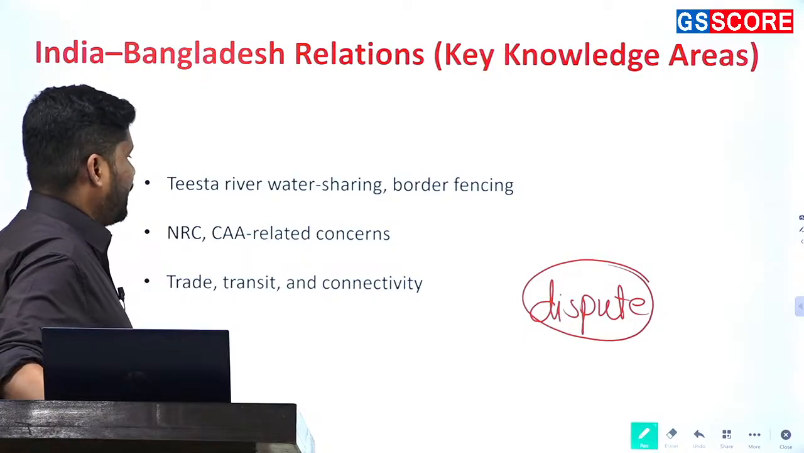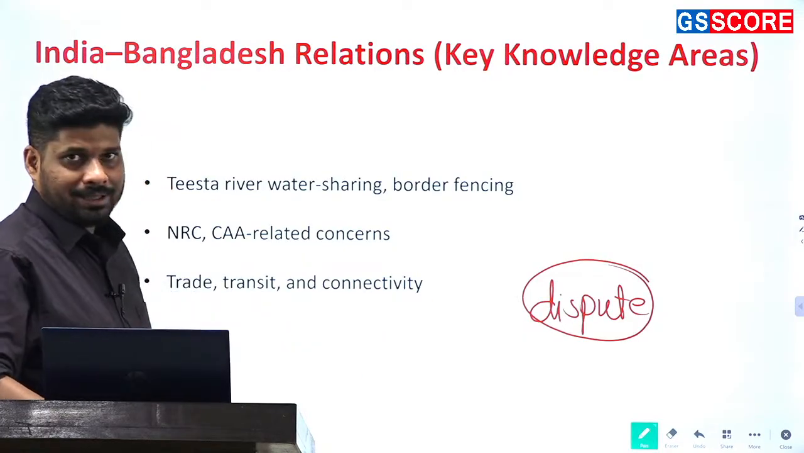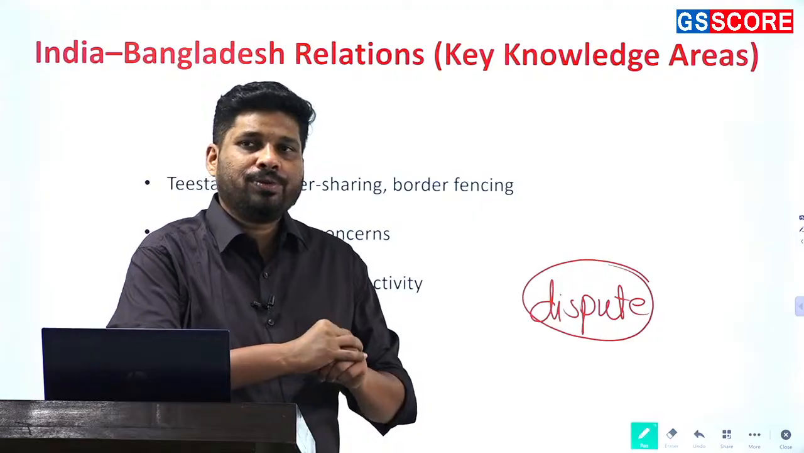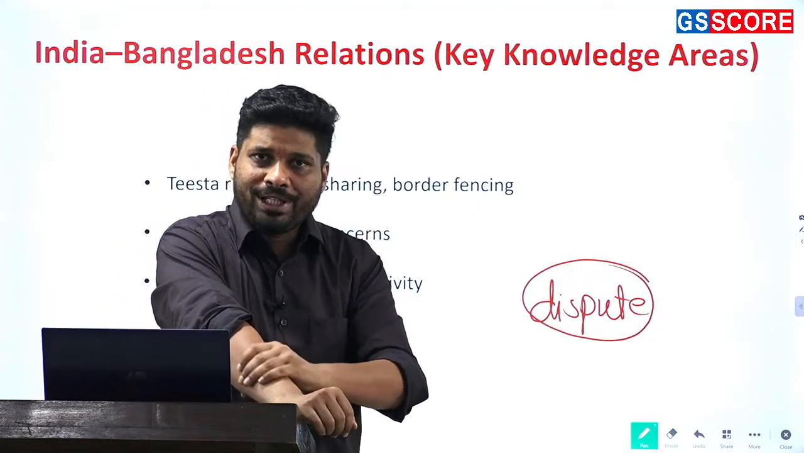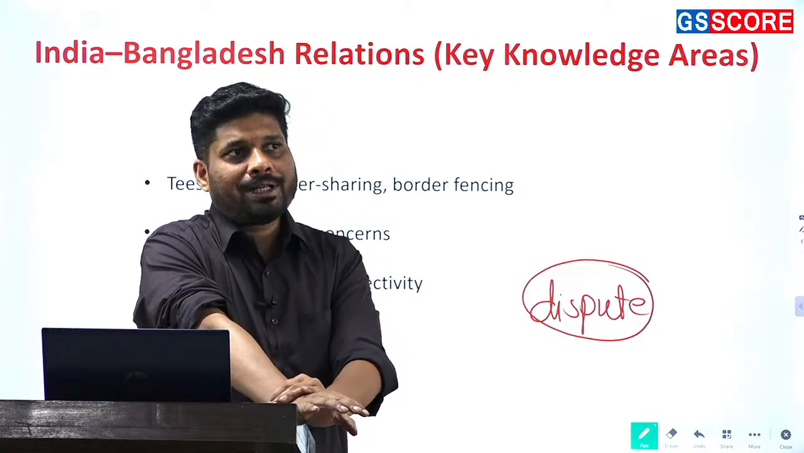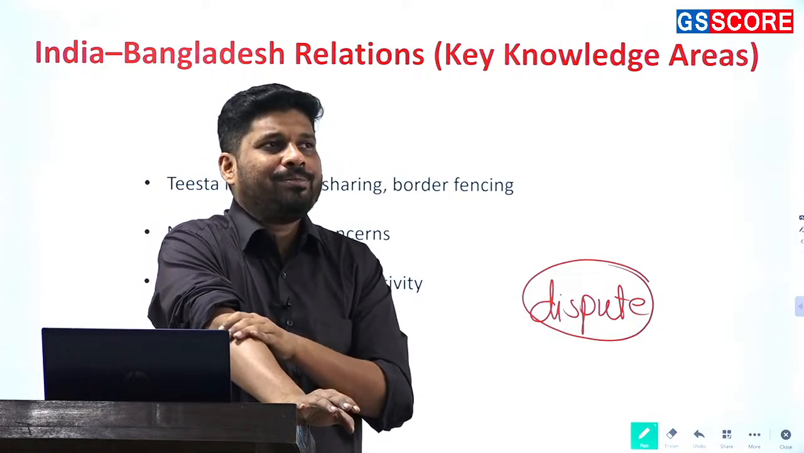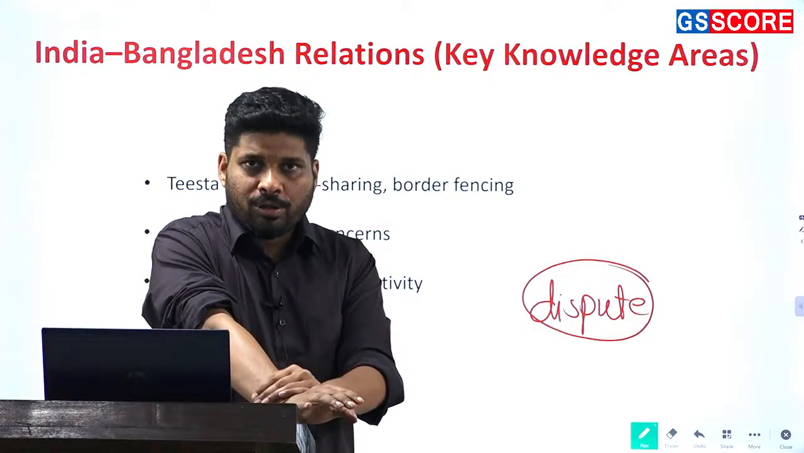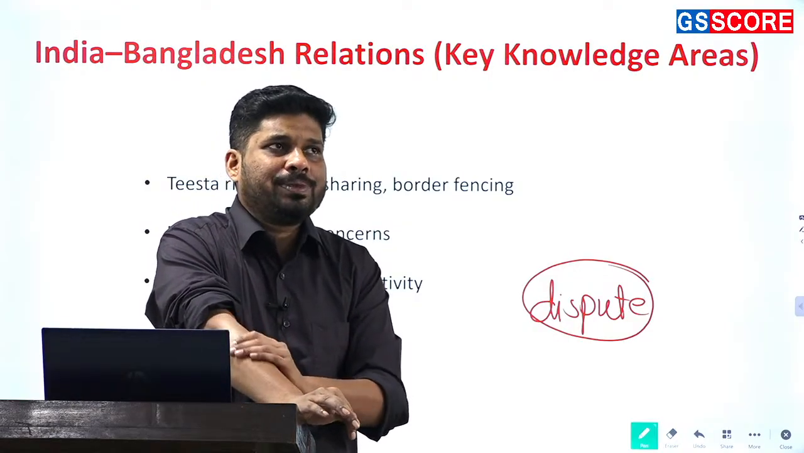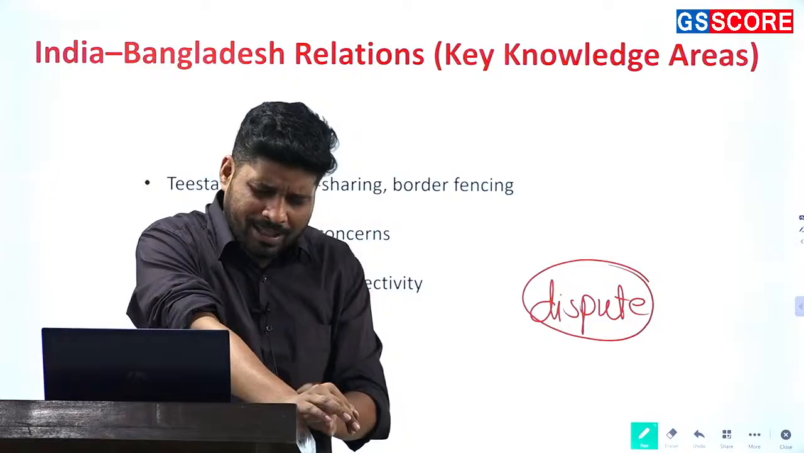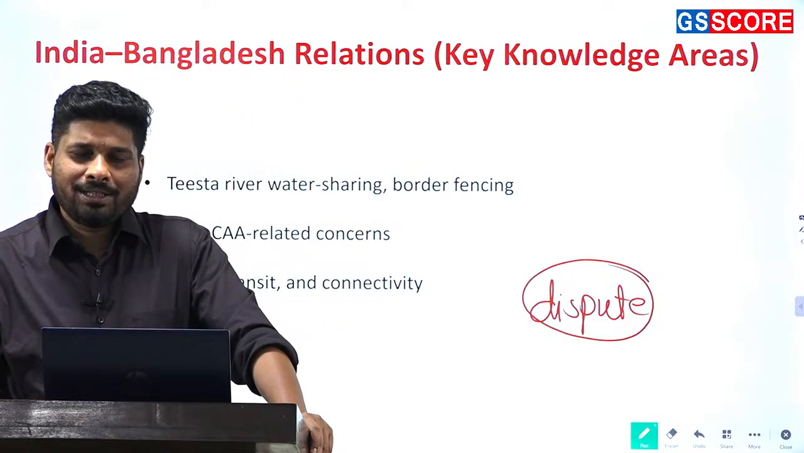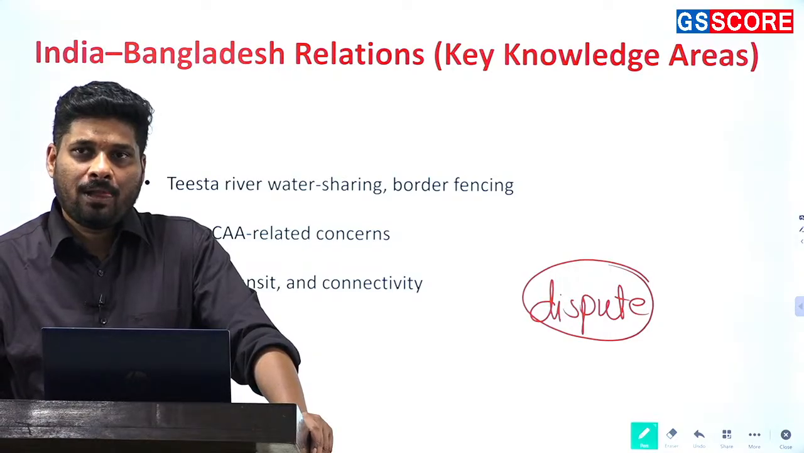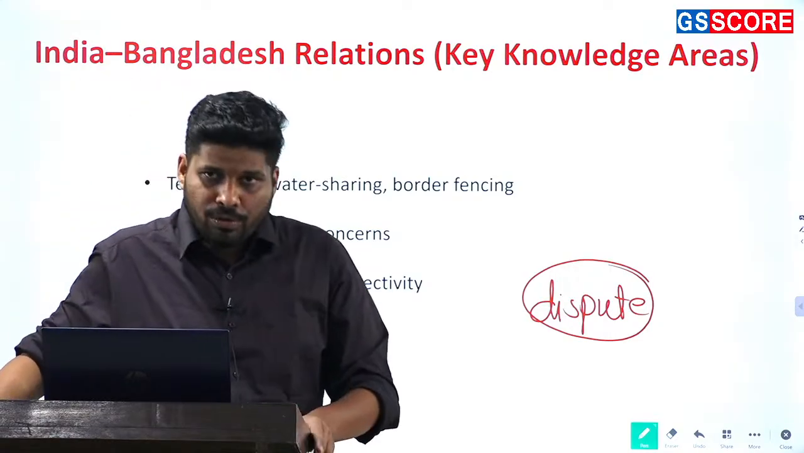So this was about India and Bangladesh. Please take into consideration the dispute and how that dispute will impact India. It will impact India not only from the point of view of India's positioning, but also India's internal security. It will impact India's economy also, because Bangladesh was India's biggest trading partner, and even today Bangladesh is India's biggest trading partner in South Asia. All right.